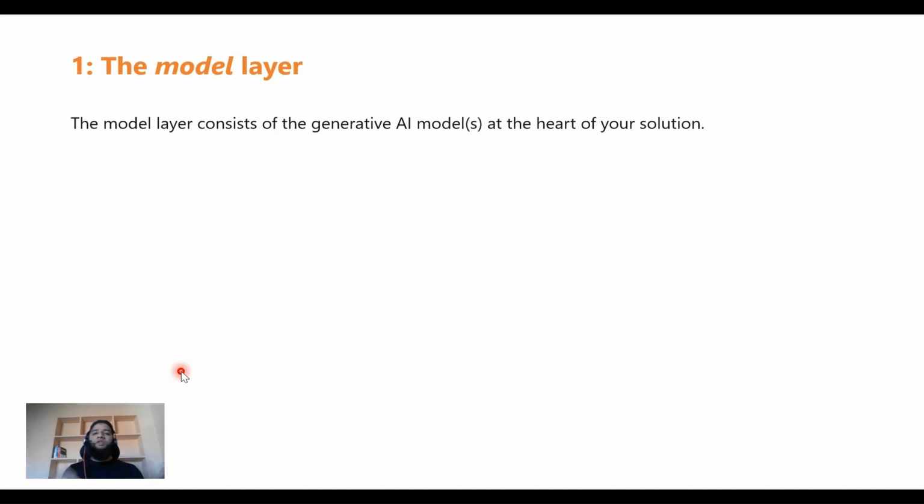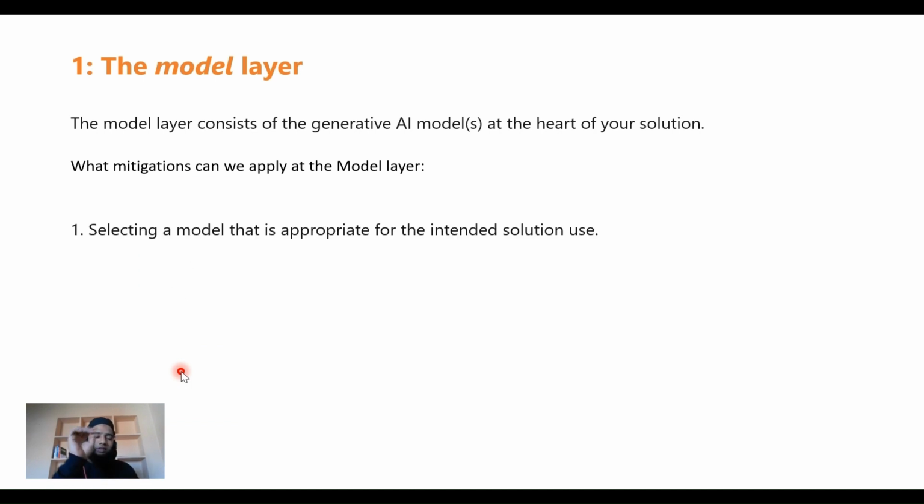Let's say you've developed a solution, a smart co-pilot, a kitchen co-pilot solution. Then obviously you would have used a model, right? A generative AI model. Let's say you would have used GPT-4. Now, what mitigation can we apply at this model layer? Selecting a model that's appropriate for the intended solution use. You need to ensure that you select a model that's appropriate for the intended use.